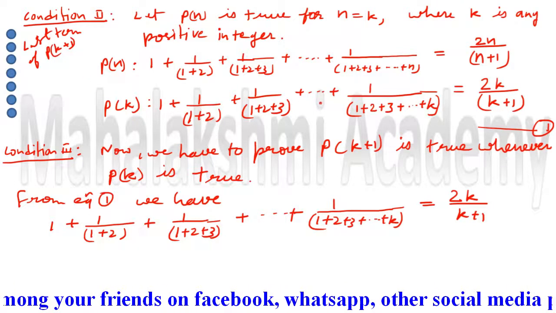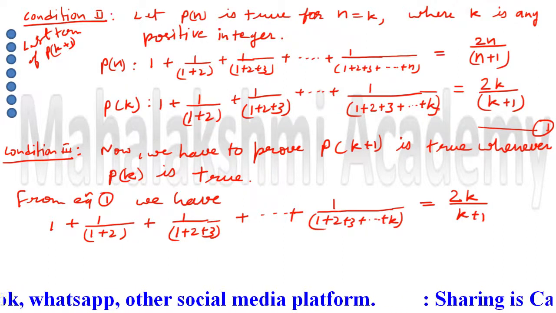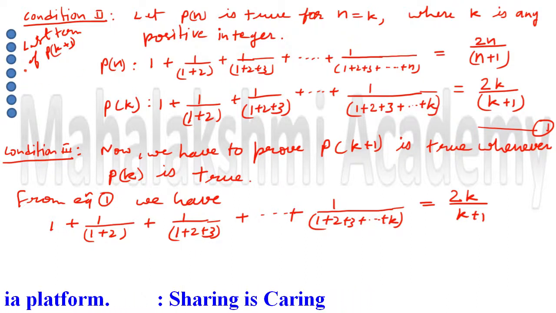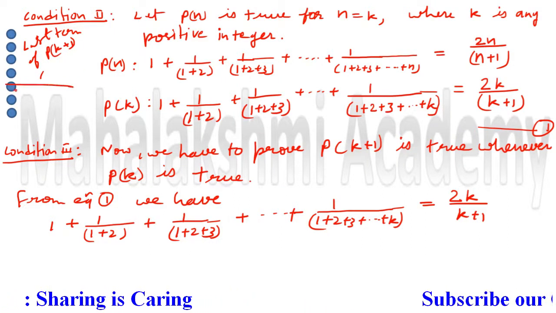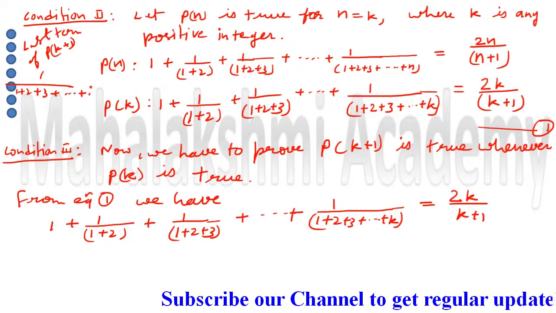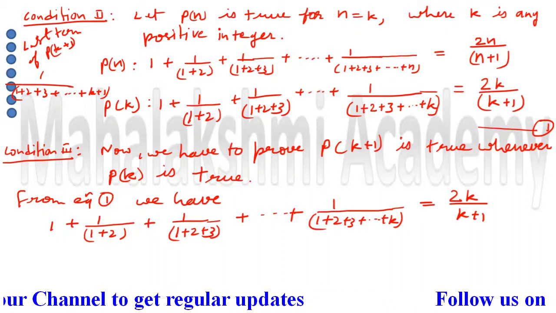The last term of the Pk plus 1 statement is going to be, here only one change you have to do, instead of k just write down k plus 1. So the last term is going to be 1 upon 1 plus 2 plus 3 plus extended up to k plus 1. So this is your last term of the Pk plus 1 statement.